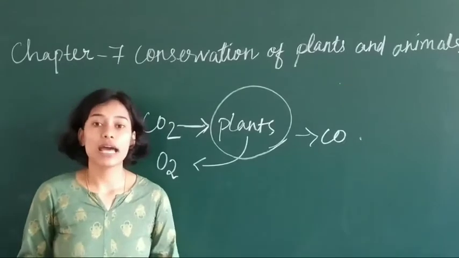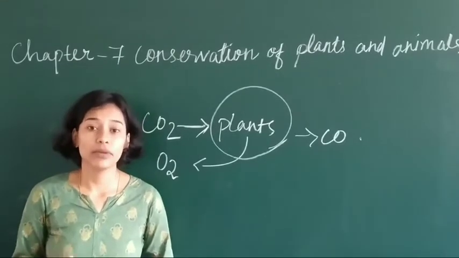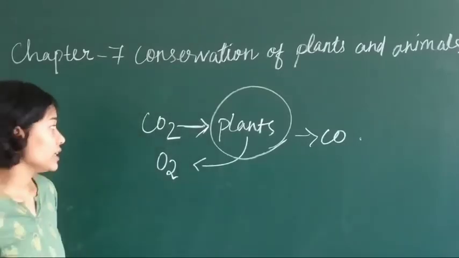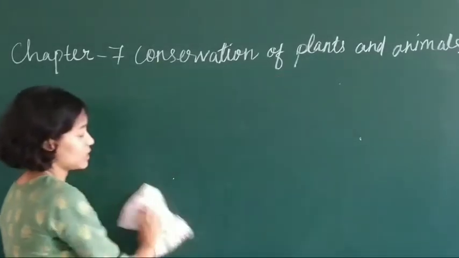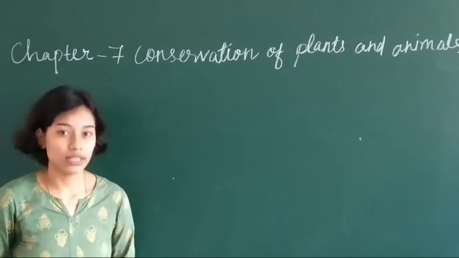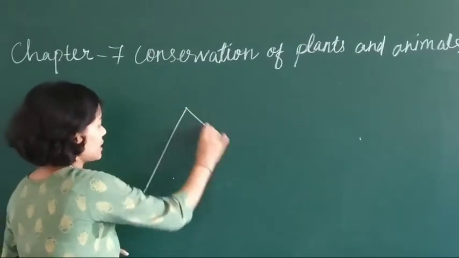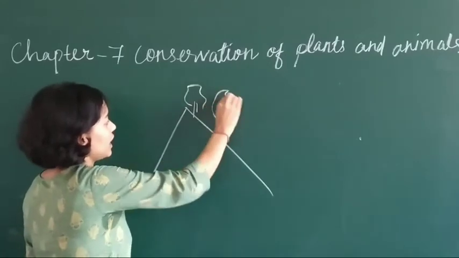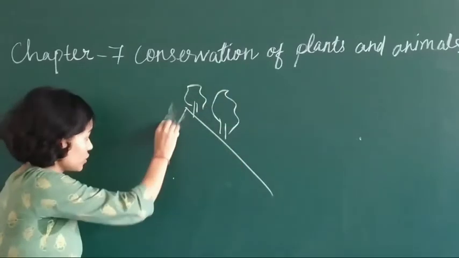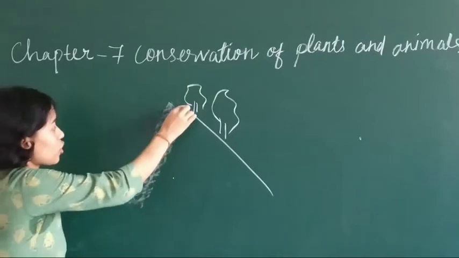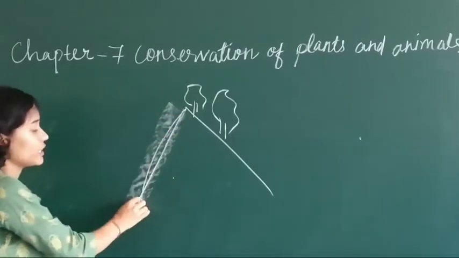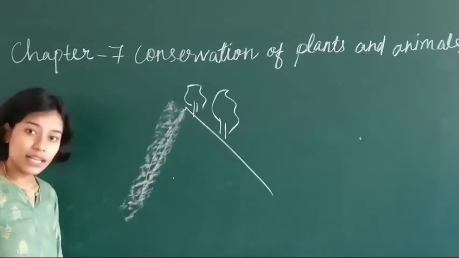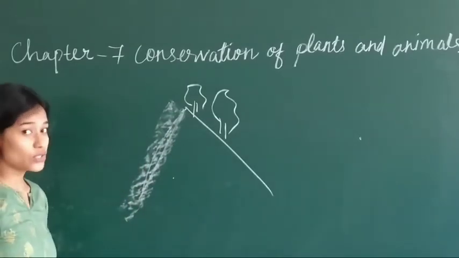The land will become dry. If water is not there, what will happen? The land will become dry. Now you see what happens if deforestation takes place. Soil erosion will occur. You have seen in class 7 maybe that if there are no trees, what will happen? Soil erosion will take place. The top soil which is fertile, where plants grow, will be taken away by the rain. That is what? Soil erosion.